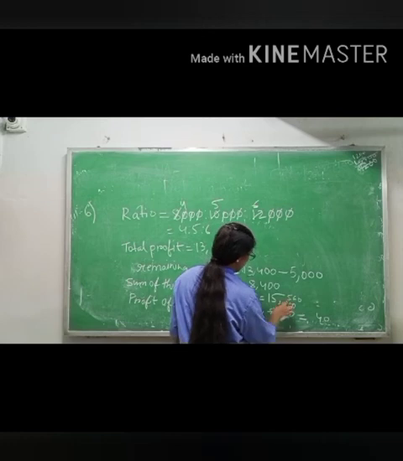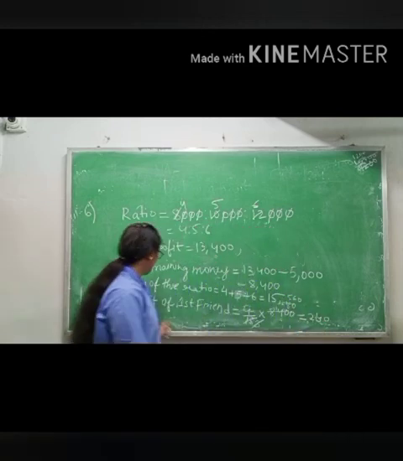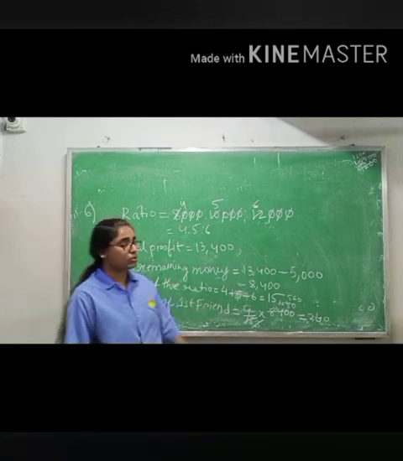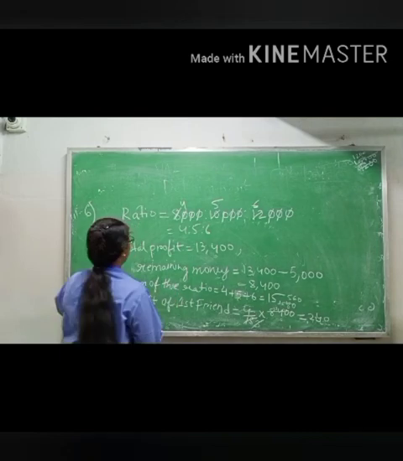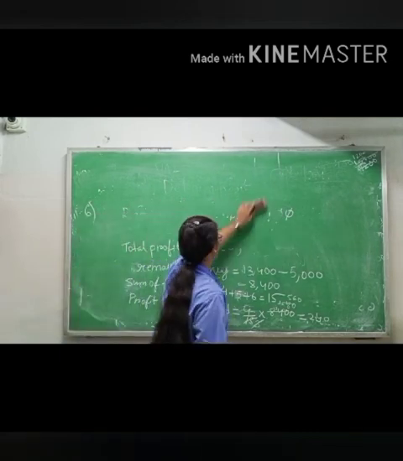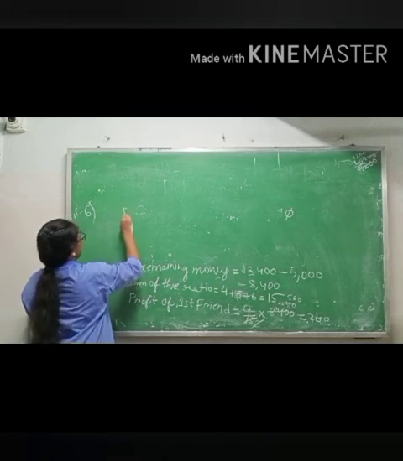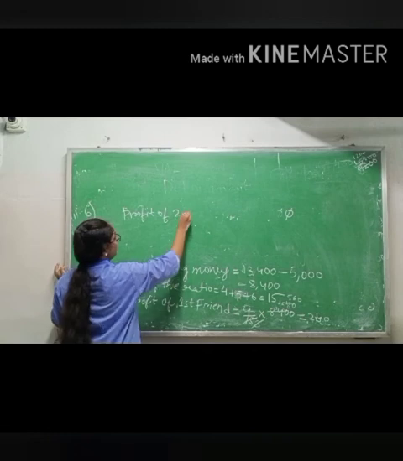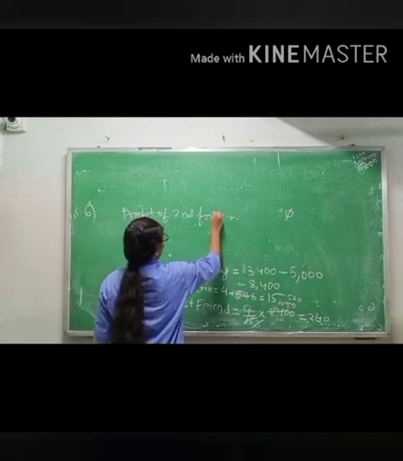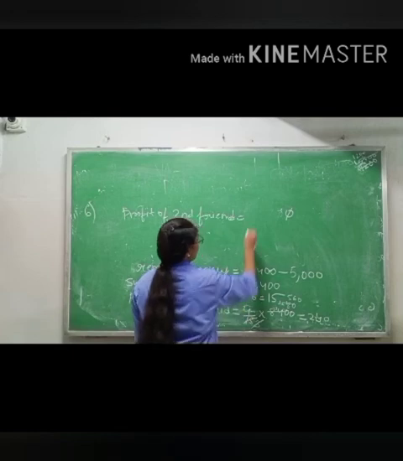So the first friend's profit equals 2,240. Like this you will find it for each friend: second friend, third friend. Profit of the second friend equals, what is the ratio? 5.